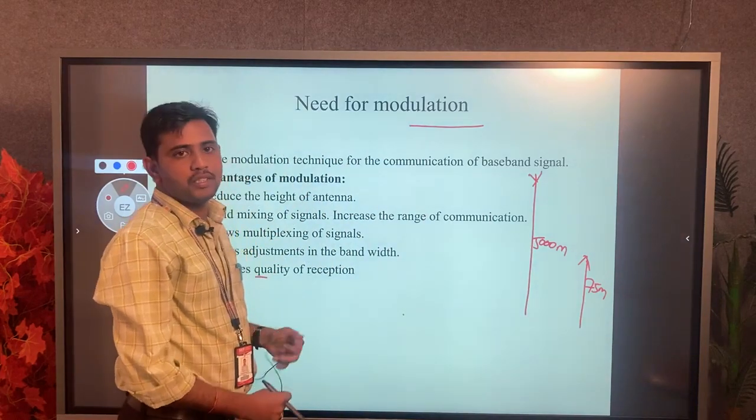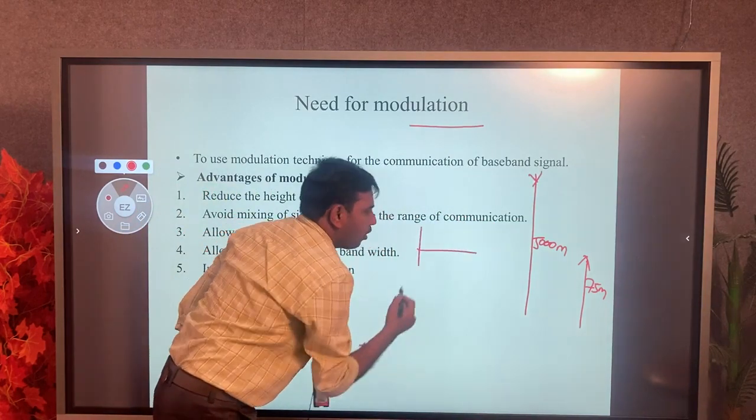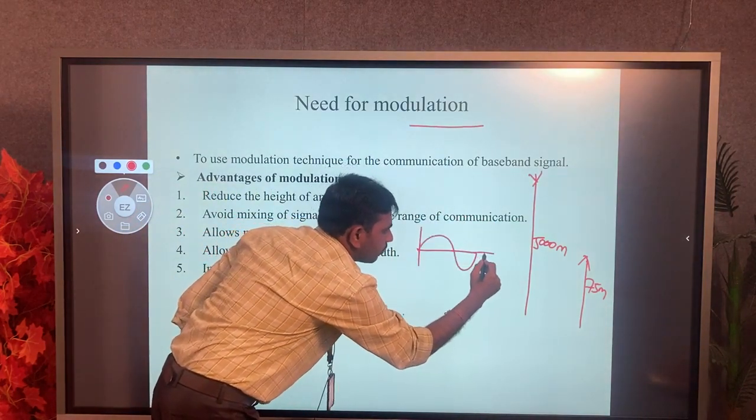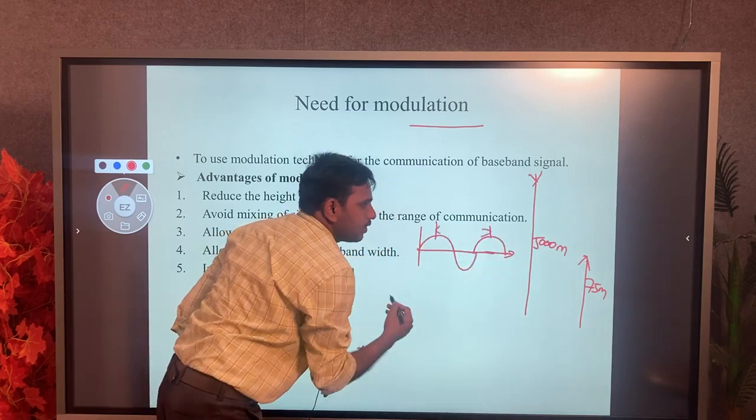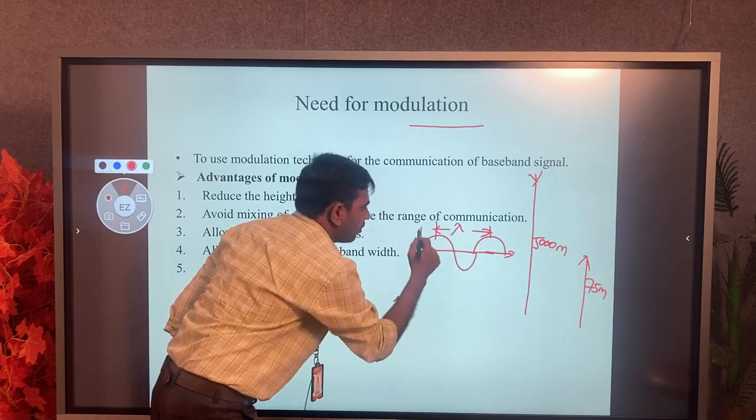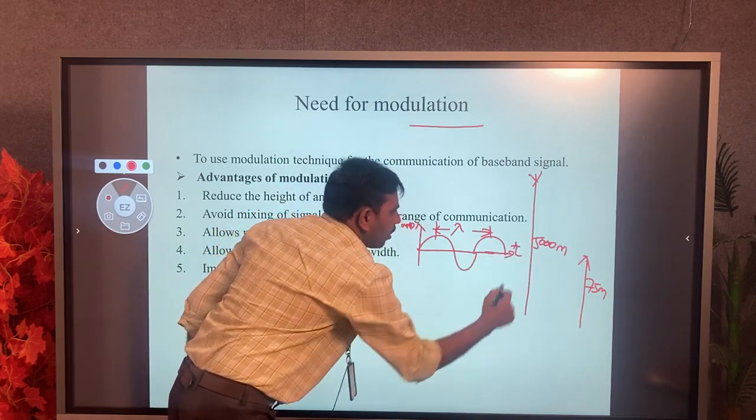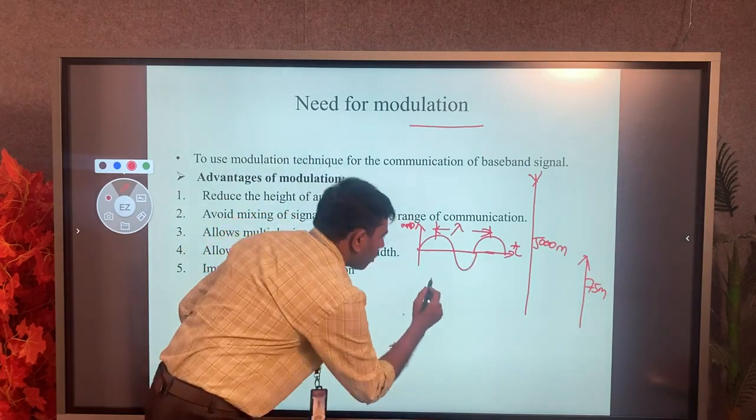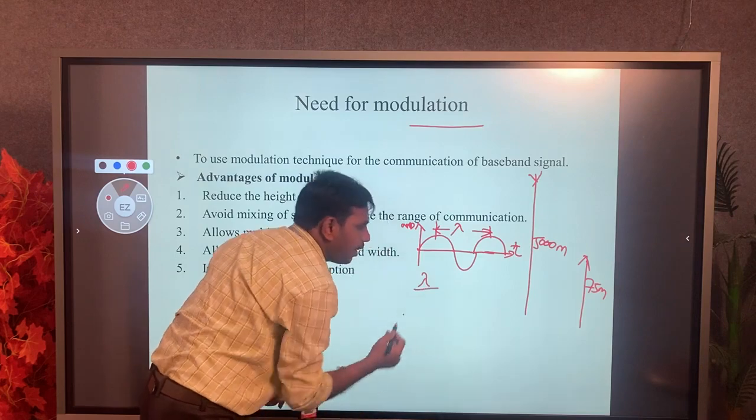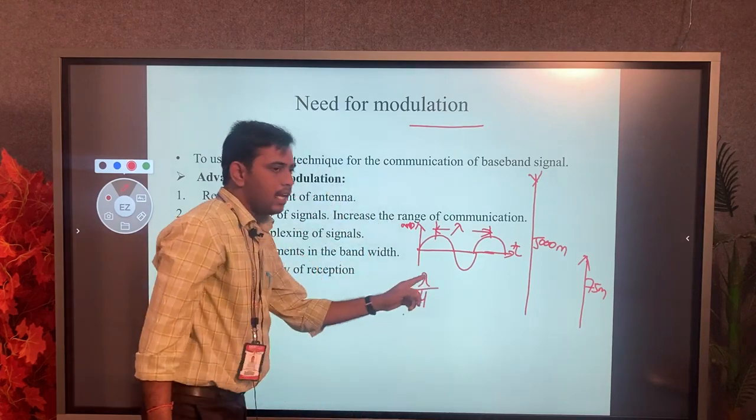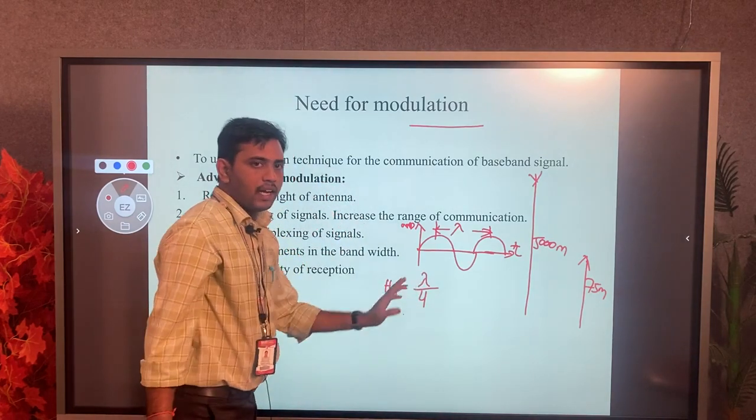So how do we reduce it? Generally we know the waveform is a sinusoidal wave. Here we have the wavelength of the signal, lambda, against amplitude. It is the time domain signal. Now this is the wavelength. The minimum height of the antenna is lambda by 4.